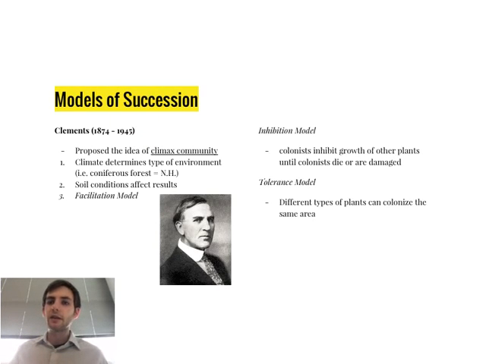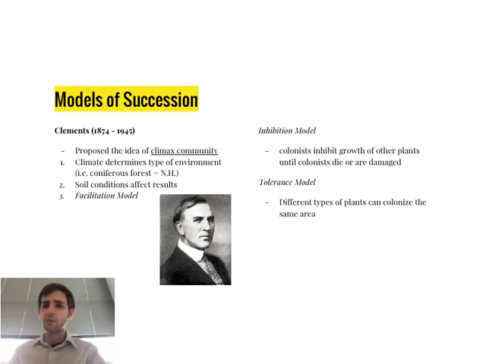He proposed this idea of a climax community, meaning that all communities tend to move towards a very stable community, and that is the climax community. After all those pioneer and intermediate species have occurred, that climax community is going to be that stable community, and so all the communities want to move towards that.